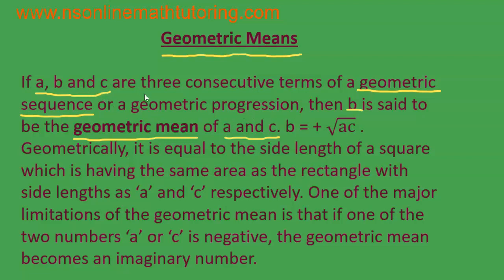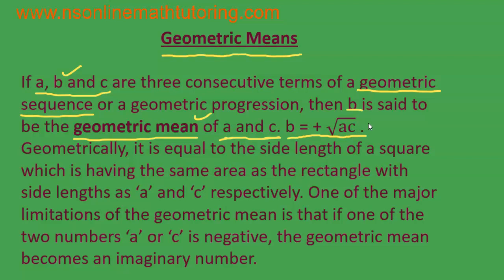So, for any geometric sequence, if you are having three consecutive terms as A, B and C, the middle number will be said to be the geometric mean of the previous number and the next number. And B is equal to the positive square root of A times C. The product of the two numbers, the positive square root of the product of the two numbers.